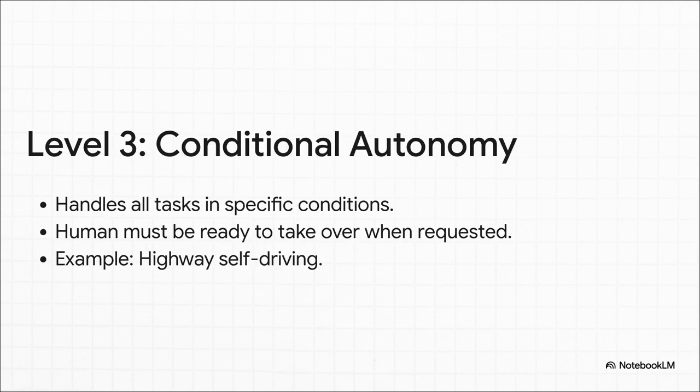Now we take a really big jump up to level 3, conditional autonomy. In perfect conditions, like a clear, sunny day on a highway, the car is genuinely driving itself. You can take your hands off the wheel, maybe even look away for a few moments. But you have to be ready to become the driver again the instant the car asks you to.